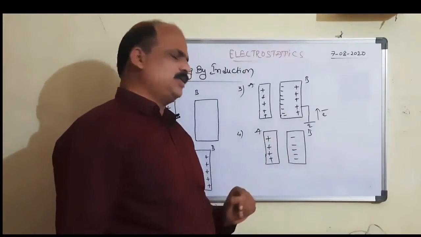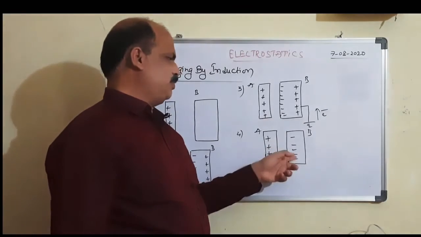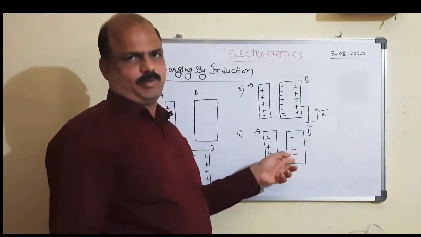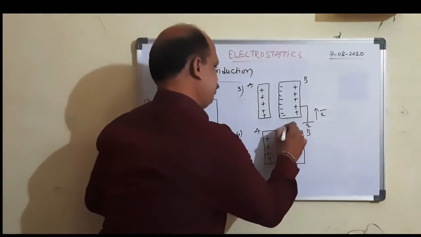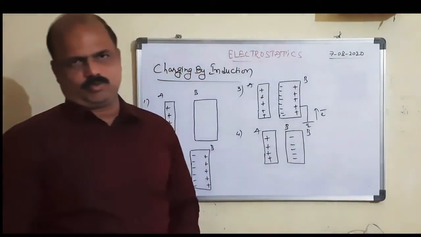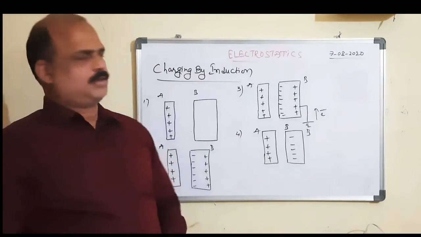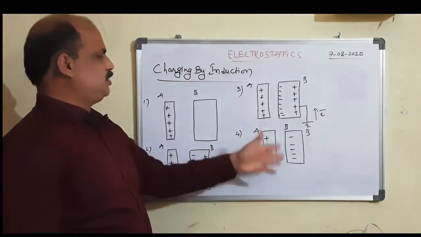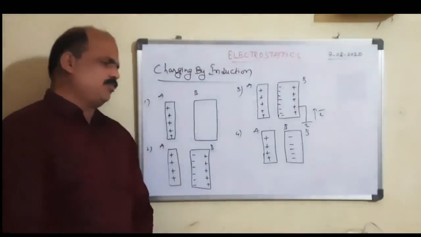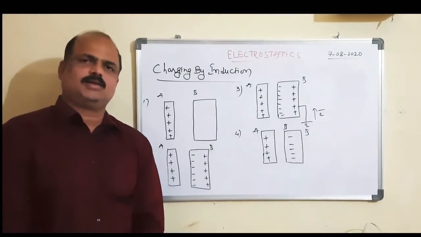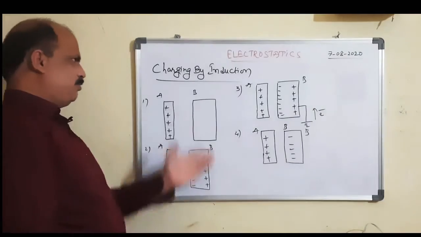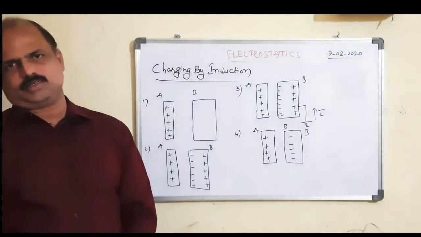As a result, what happens here? Only negative charge remains. That means the B body gets negatively charged. That means induction charges the uncharged body with a dissimilar charge. This method is called induction.